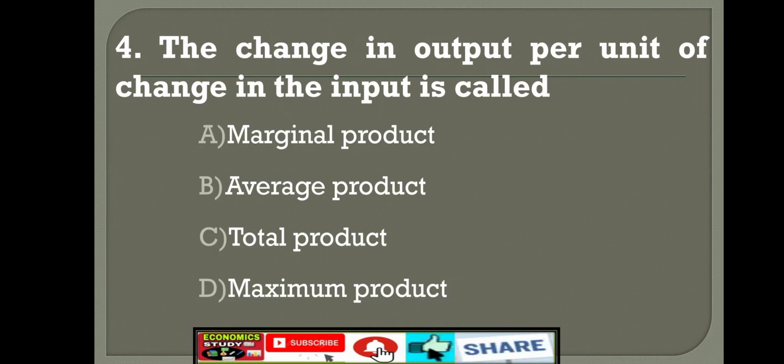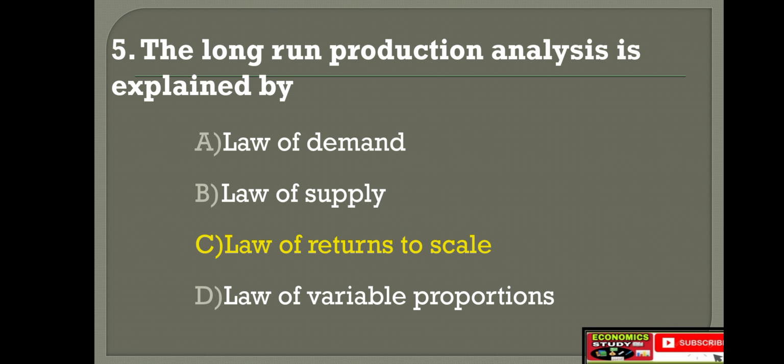Next, fifth question. The long run production analysis is explained by option A, law of demand, option B, law of supply, option C, law of returns to scale, option D, law of variable proportion. Right answer is option C, law of returns to scale. In the production analysis, there are two theories. One is law of returns to scale, another one is law of variable proportion. Law of returns to scale comes under long run. Law of variable proportion comes under short run. Please note that.